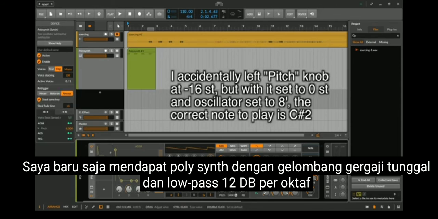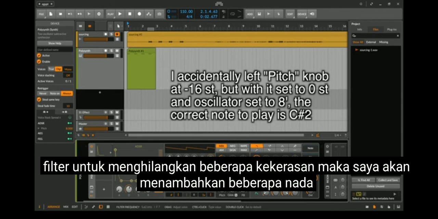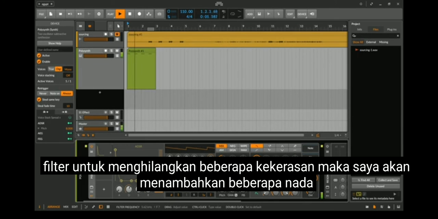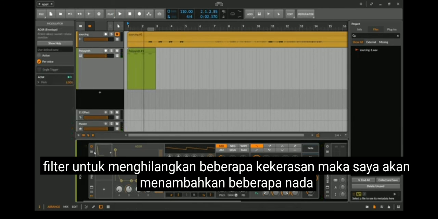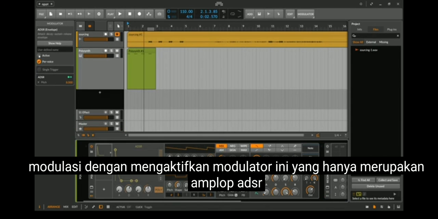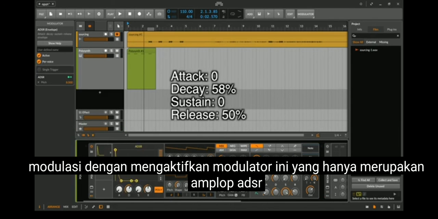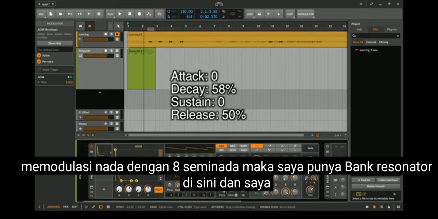I've just got polysynth with a single saw wave and a 12 dB per octave low-pass filter to take away some of the harshness. Then I'm going to add some pitch modulation by activating this modulator, which is just an ADSR envelope modulating the pitch by 8 semitones.